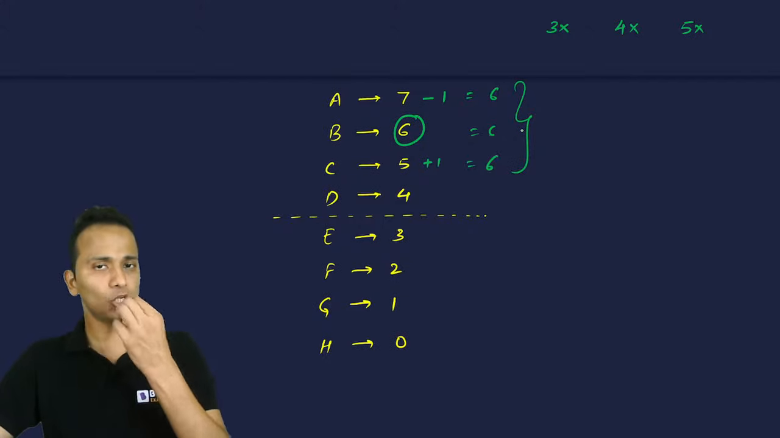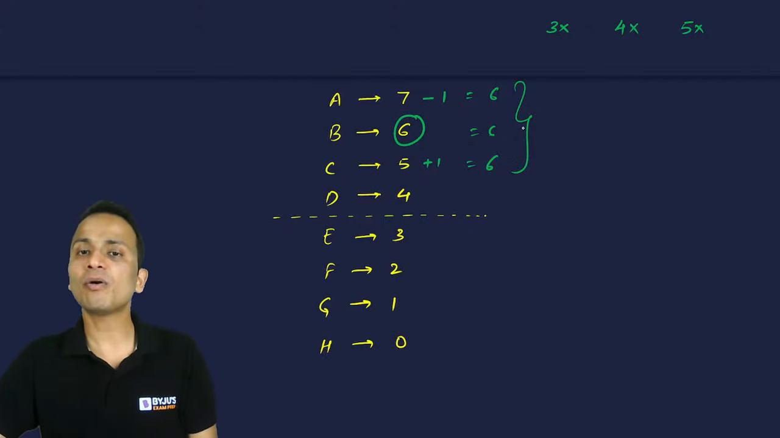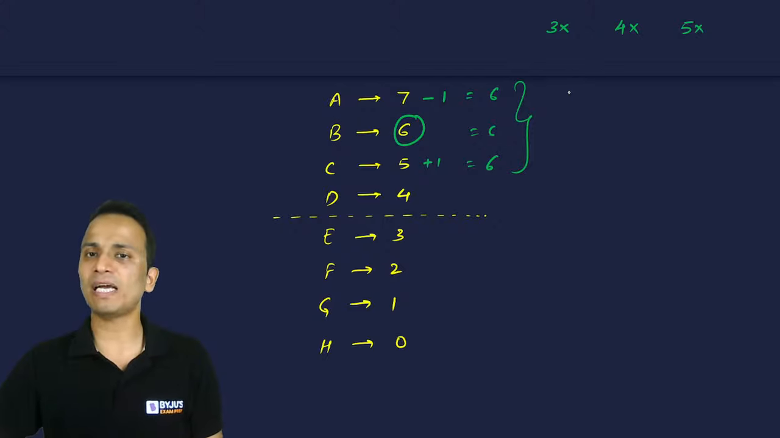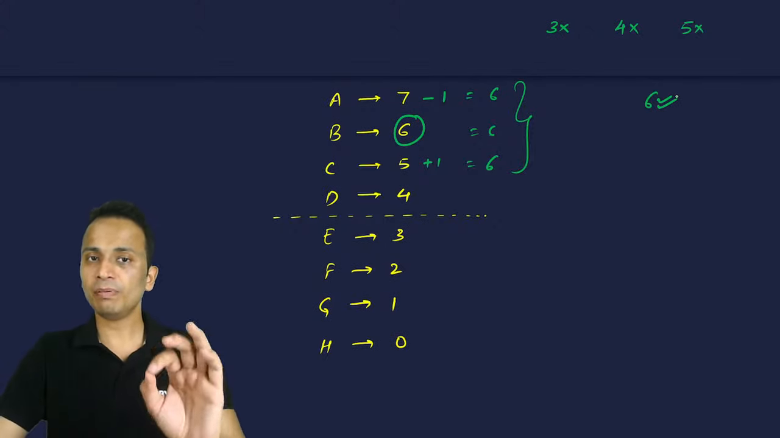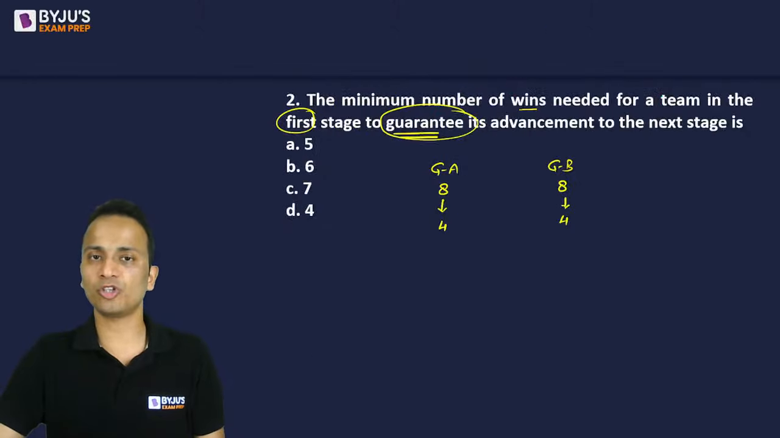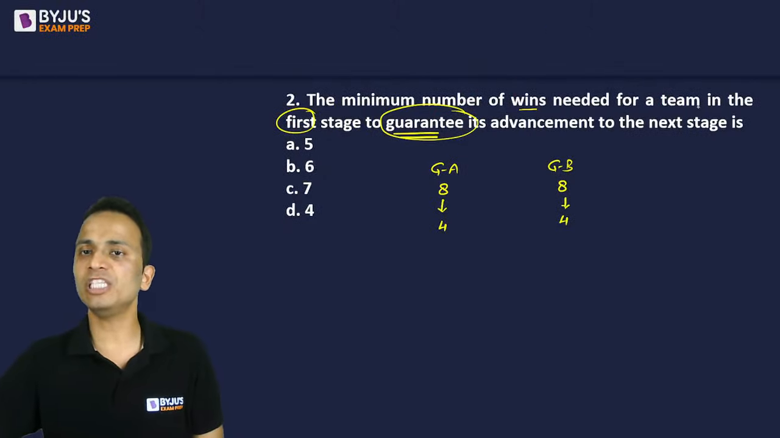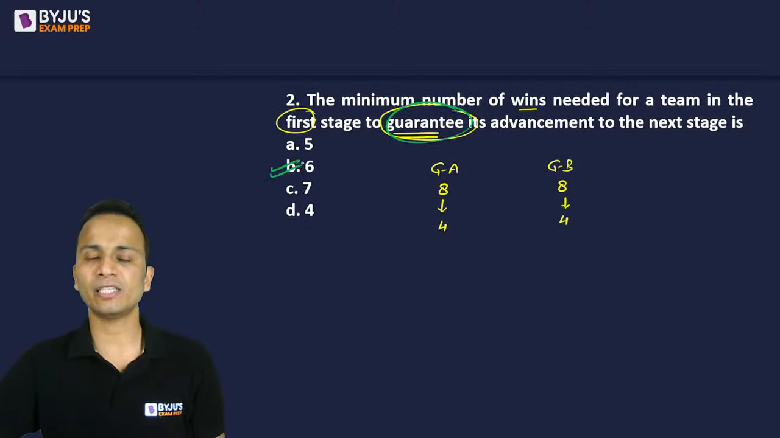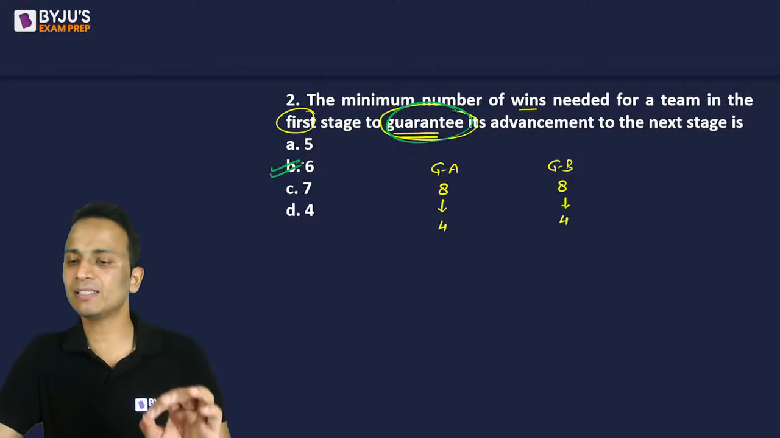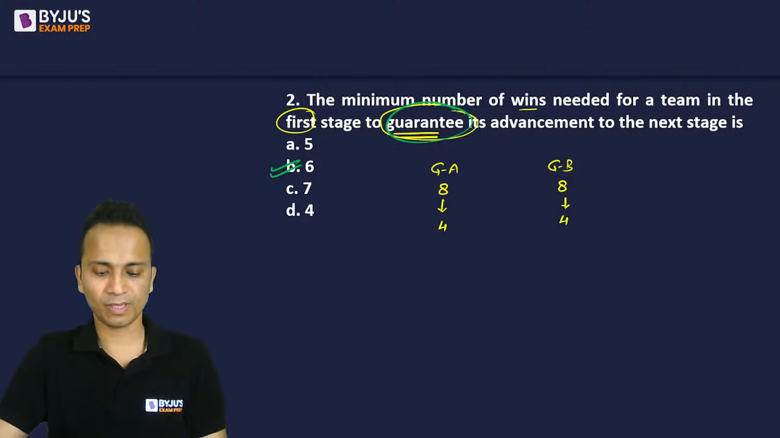Okay, so top 4 में तो हूं ही मैं. I'm there in the top 4. Okay, so 6 matches will guarantee my position in the next round. Please look at the language of this question: minimum number of wins needed for a team in the first stage to guarantee its advancement to the next stage. So the correct answer will be option B, that is 6 matches. I hope I'm very much clear to all of you. Okay, so the correct answer is B.